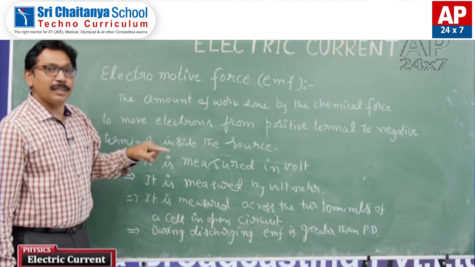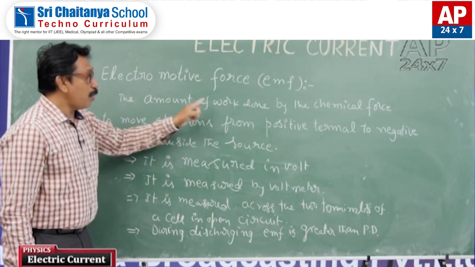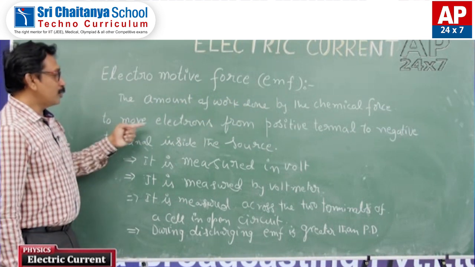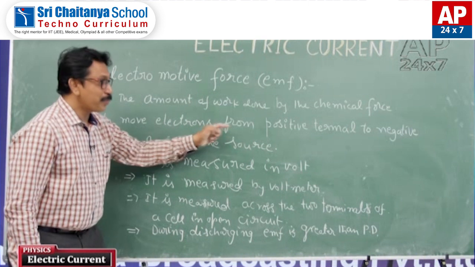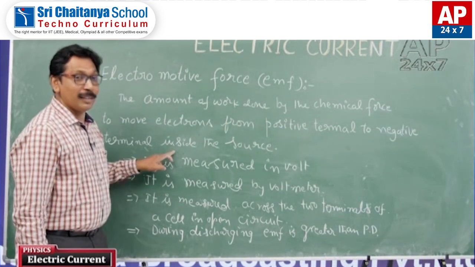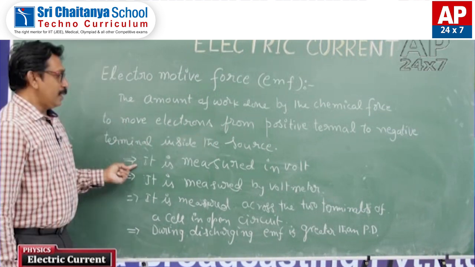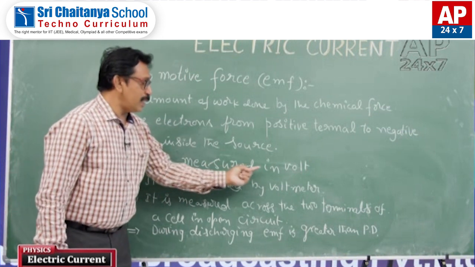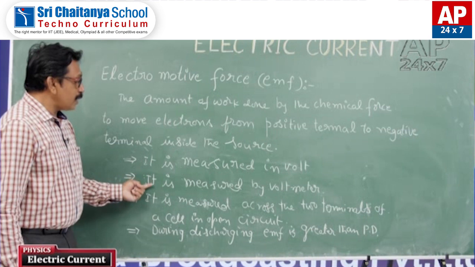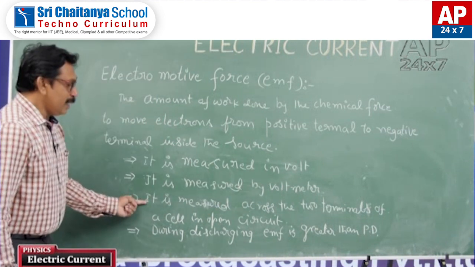We can say it in different words: the amount of work done by the chemical force to move electrons from negative terminal to positive terminal externally in the circuit. It is measured in volts and it is also measured by voltmeter.